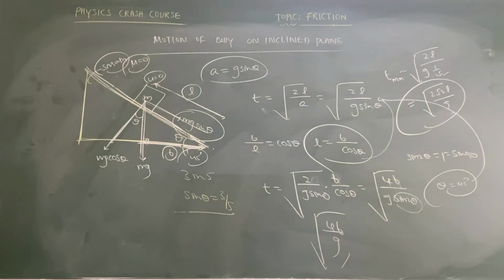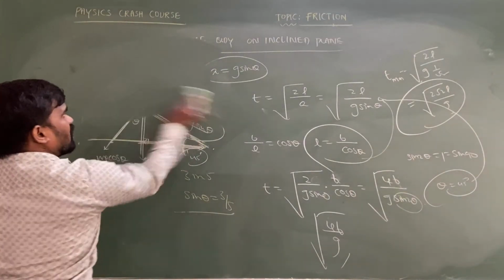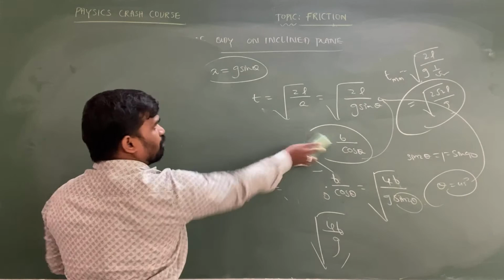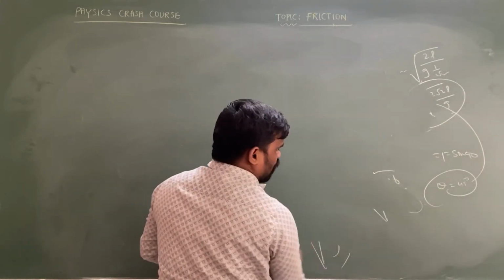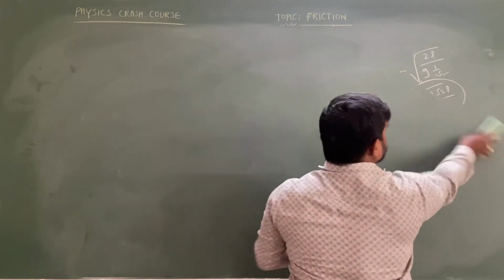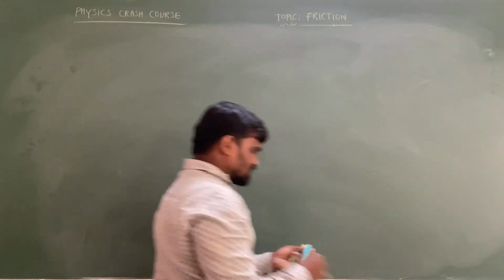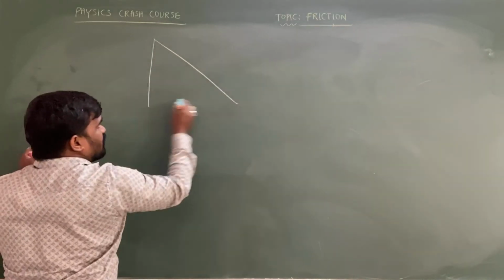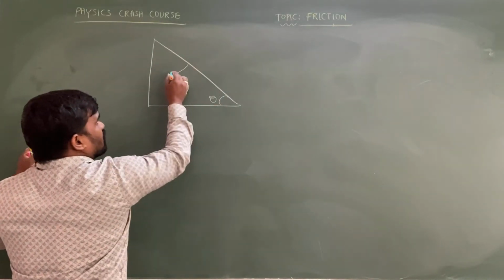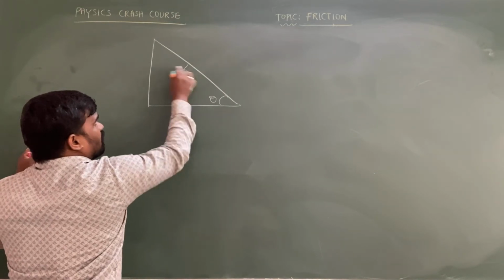Now we are going to discuss the motion of the body on the rough inclined plane, one in the downward direction and one in the upward direction. Both points we are supposed to discuss. First, a very important point: the object is moving in the downward direction on the rough inclined plane.